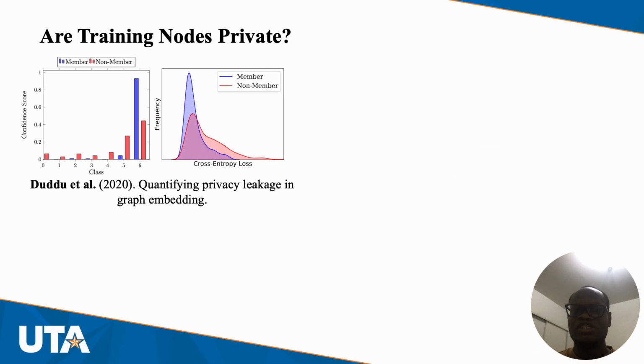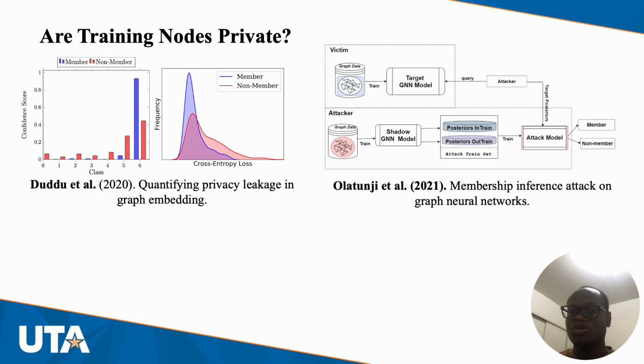In 2020, Duddu et al. showed that members and non-members, in this case members are nodes that belong to the training set of a teacher, non-members are nodes that do not belong to the training set of the teacher, belong to different distributions. They quantified this. In 2021, Olatunji et al. were able to discriminate between members and non-members.